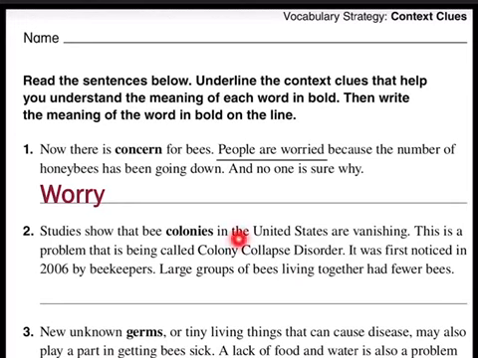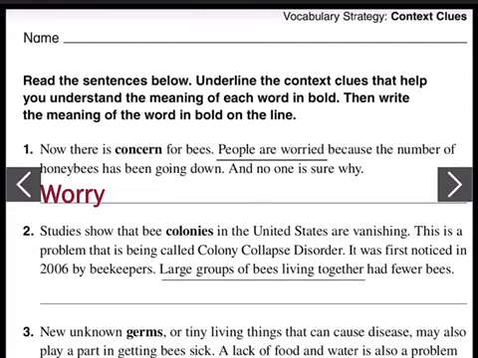Number 2, studies show that bee colonies in the United States are vanishing. The word is colonies. This is a problem that is being called colony collapse disorder. It was first noticed in 2006 by beekeepers. Large groups of bees living together had fewer bees. Again, I can tell the meaning of the word colonies using a context clue here. Try to figure it out before you see the answer.